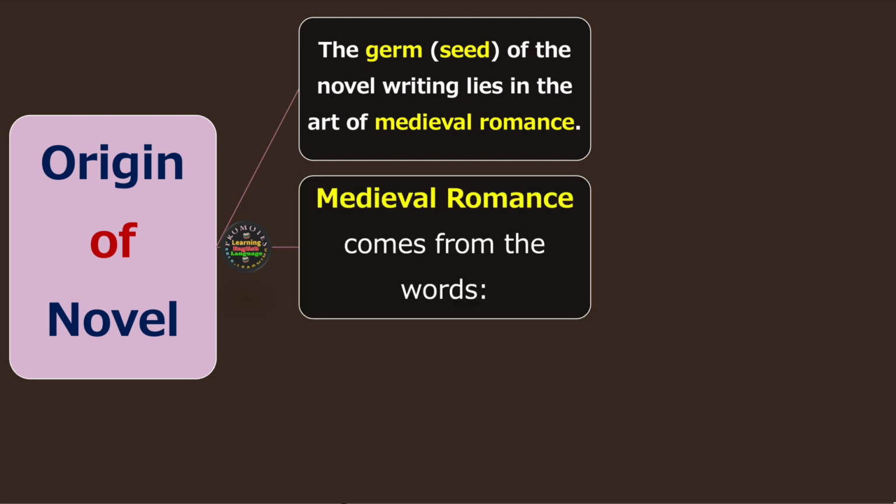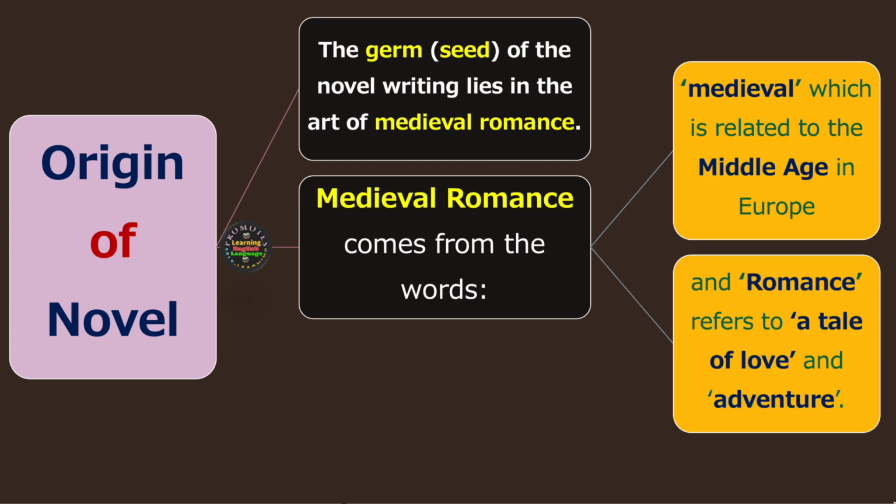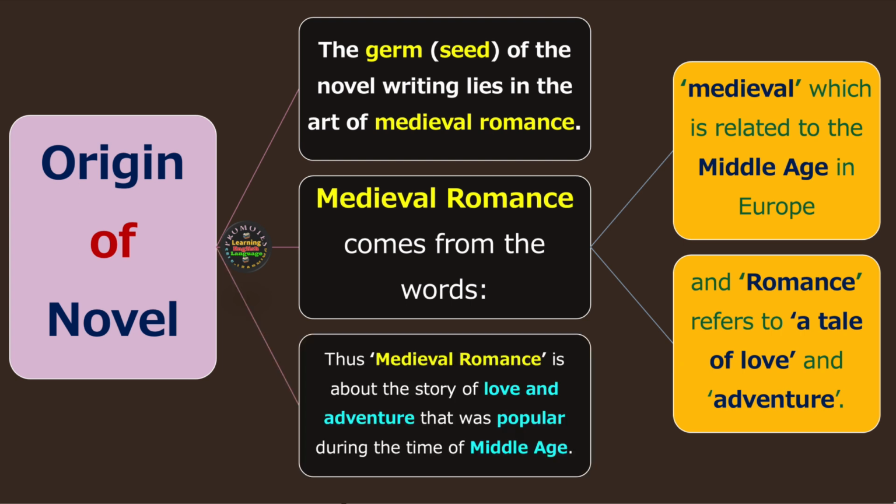Medieval romance comes from the words medieval, which is related to the Middle Age in Europe, and romance refers to a tale of love and adventure, because romance involves not only love but also adventure, since sometimes the society opposes the love two partners are devoted to. That is why we call it a tale of love and adventure. Thus, medieval romance is the story of love and adventure that was popular during the time of the Middle Age.